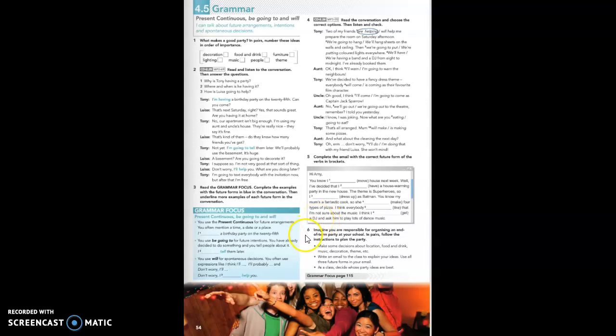Yes? Okay, you complete the rest of the blanks. And then try to go to Grammar Focus, page 115. Yes? I'm going to include it here in the task. You do it. It's the explanation of the differences among the present continuous, be going to, and will. You do it in the book or in the folder. And next class, I'm going to send you the answers for this.